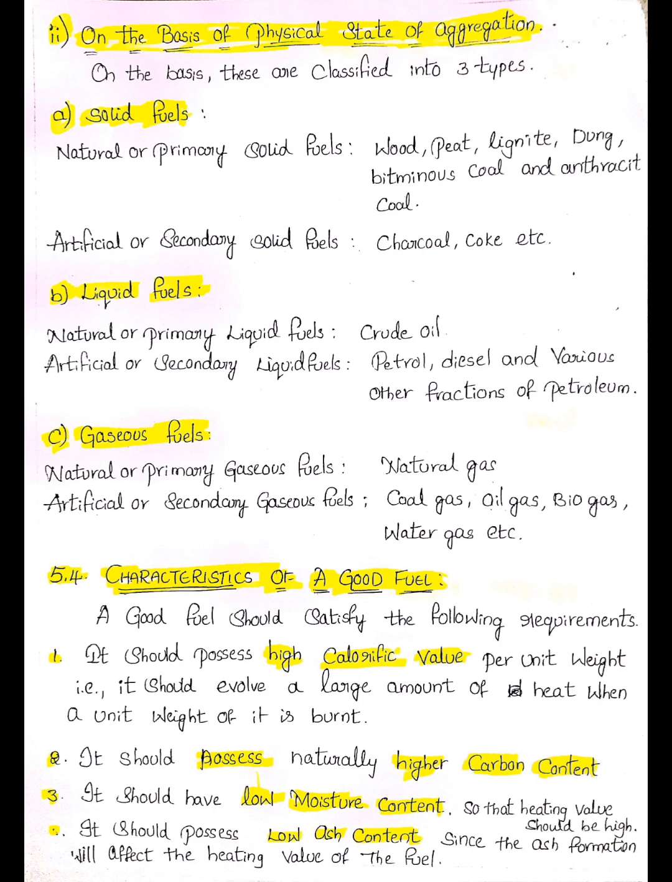Coming to the basis of physical state of aggregation, there are three types: solid fuels, liquid fuels, and gaseous fuels. Solid fuels: natural or primary solid fuels, examples are wood, peat, lignite, dung, bituminous coal, and anthracite coal. Artificial or secondary solid fuels, examples are charcoal, coke, etc.